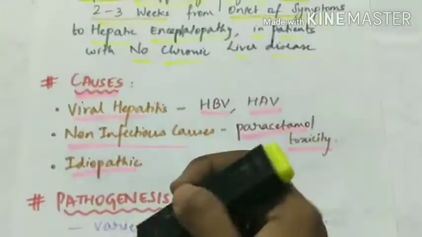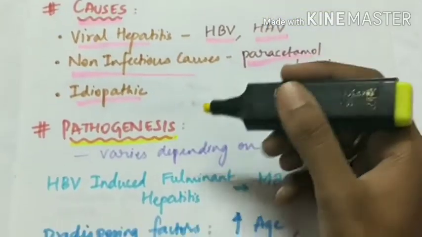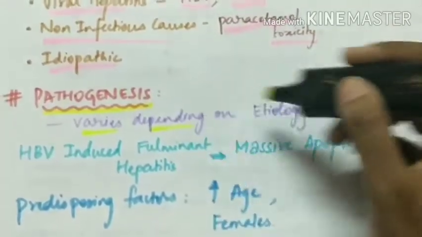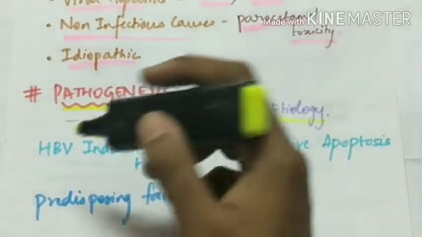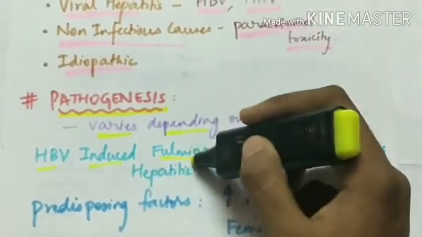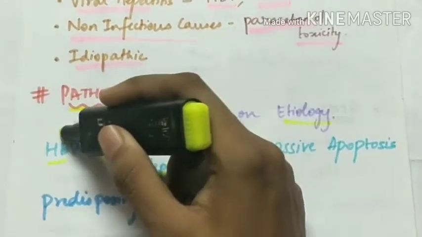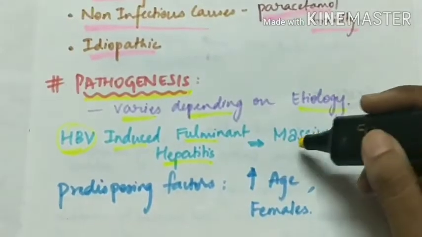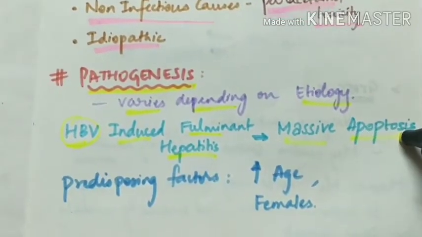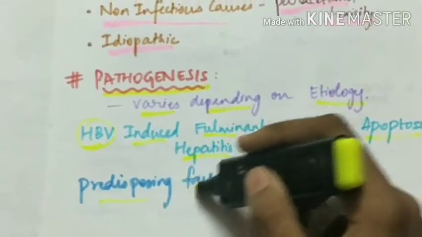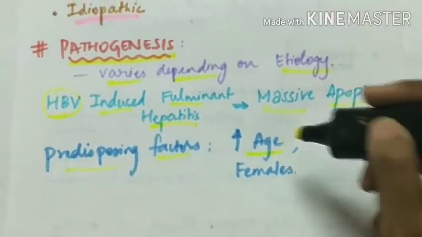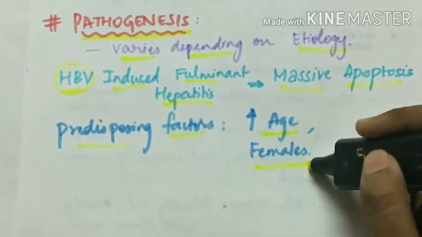Next is the pathogenesis of fulminant hepatic failure. The pathogenesis varies depending on the etiology. In case of HBV induced fulminant hepatitis, where hepatitis B virus is the cause, there is massive apoptosis. The predisposing factors include increasing age, and this is more common in females compared to males.